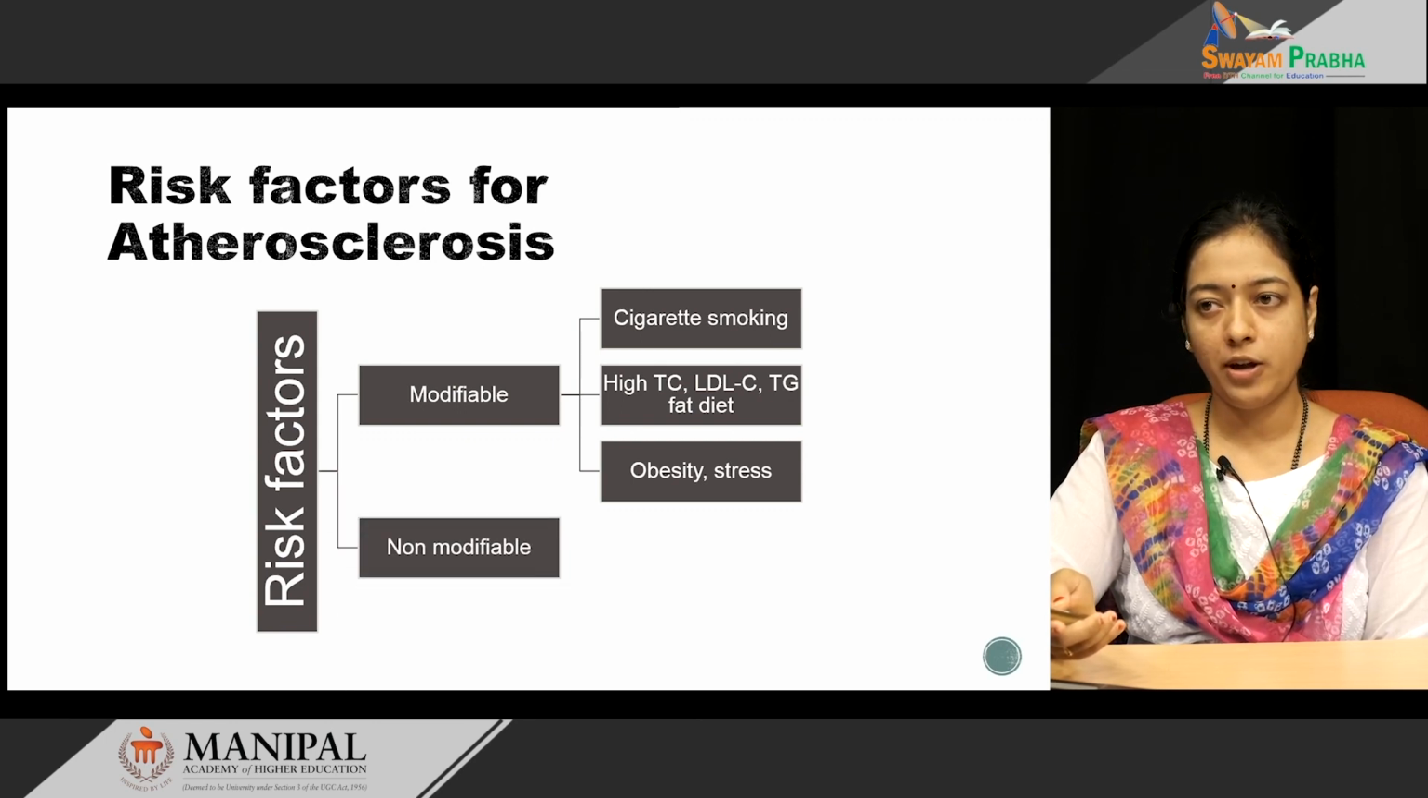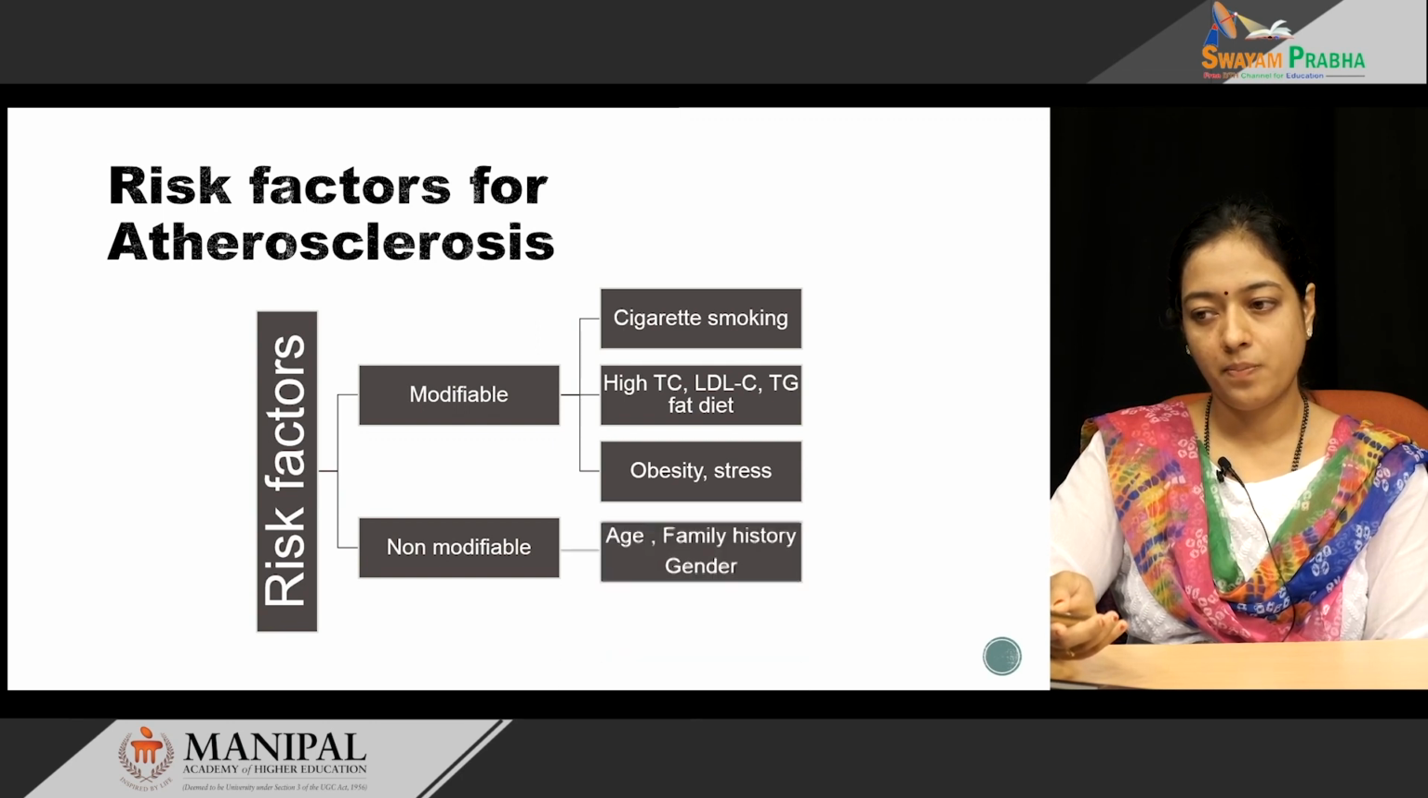Coming to non-modifiable factors, these are factors which cannot be modified. For example, age, family history of coronary artery disease, and coming to gender, males have more preponderance for atherosclerosis than the females.